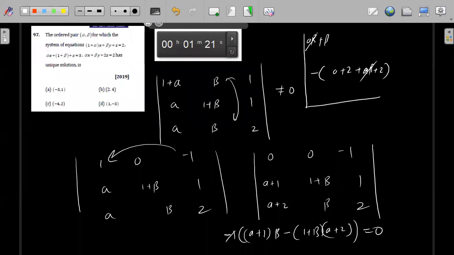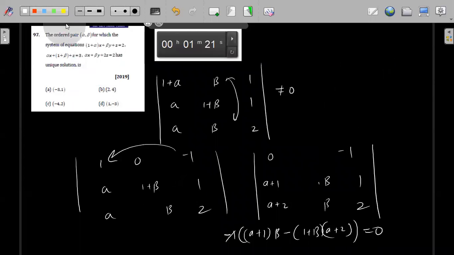So alpha beta gets cancelled, then you'll have beta minus alpha. I think I made a mistake somewhere. Okay, just wait, let me solve it properly.